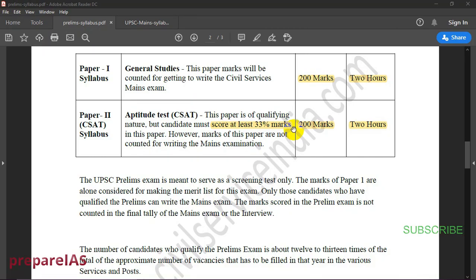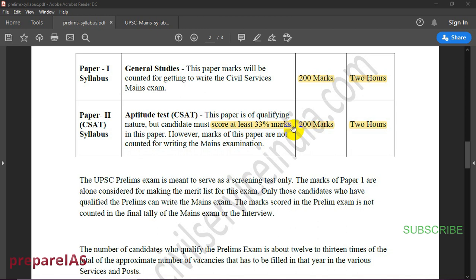This is the syllabus for the preliminary exam. It consists of paper 1 and paper 2. Paper 1 is general studies and paper 2 is the aptitude test. Paper 1 consists of 100 questions and each question carries 2 marks. So the total will be 200 marks, and you have to write it for 2 hours. Paper 2 consists of 80 questions, the total marks will be 200, and you have to write it for 2 hours.